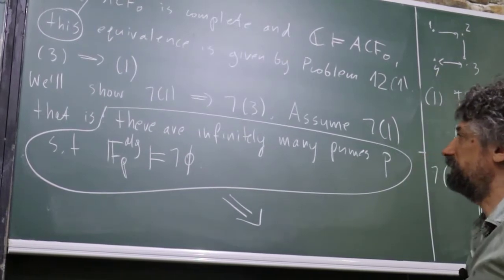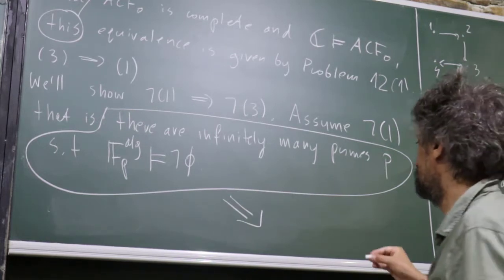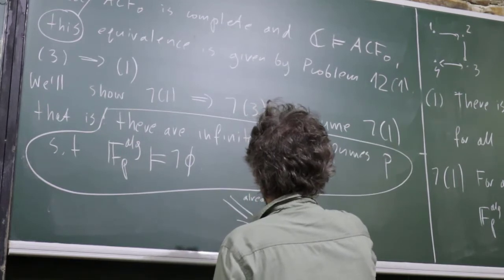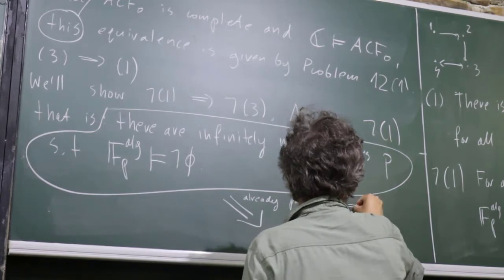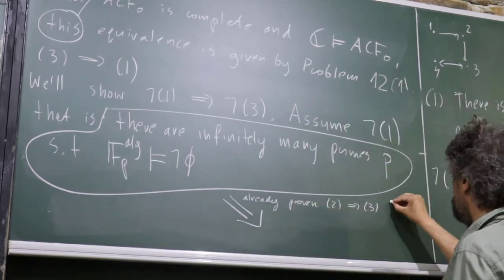We can use the implication which was already proven from 2 to 3, but for the negation.